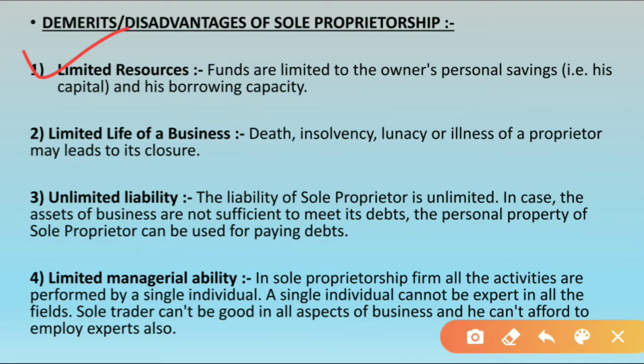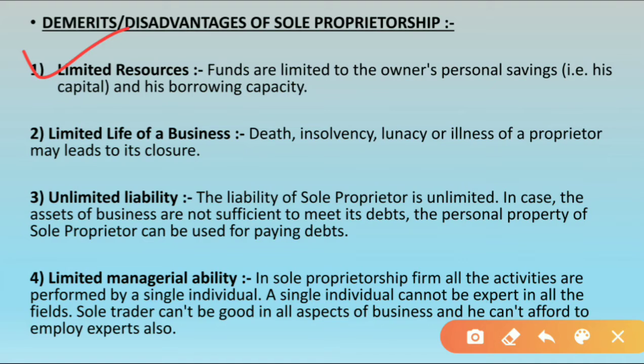The first point is limited resources. See the explanation. Funds are limited to the owner's personal saving, that is his capital and his borrowing capacity. See students, what are the disadvantages of sole proprietorship form of the organization? The first is limited resources. It means that, as we have studied, in the sole proprietorship there is only one owner, so he is the only one who is going to arrange all the funds for the business. So whatever funds or resources he is arranging for the business is limited, because he is the only owner.